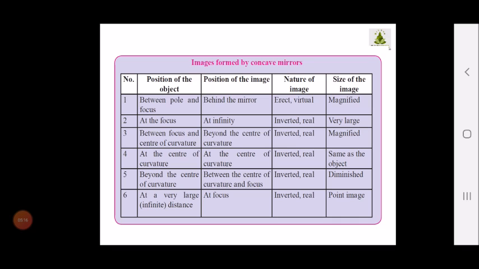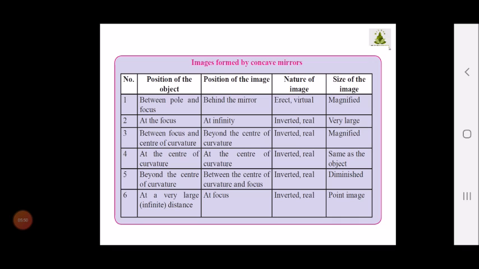Again, if you are keeping it at the center of curvature, at that time the position of the image will be at the center of the curvature, the nature will be inverted and real, and the size will be same as that of the object. But if you keep it beyond the center of curvature, the position will obviously be between the center of the curvature and focus. This image will be real and inverted, and the size will be diminished, means you will not be able to see it very properly.